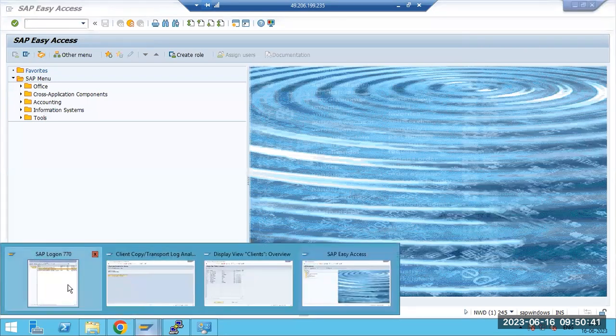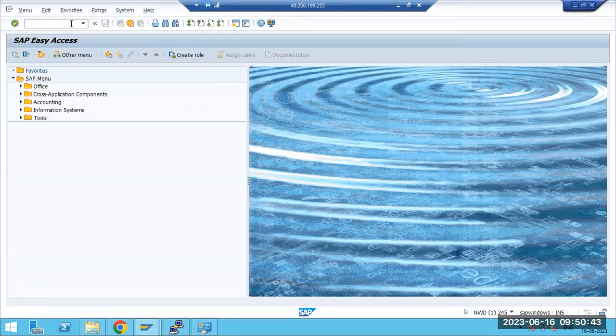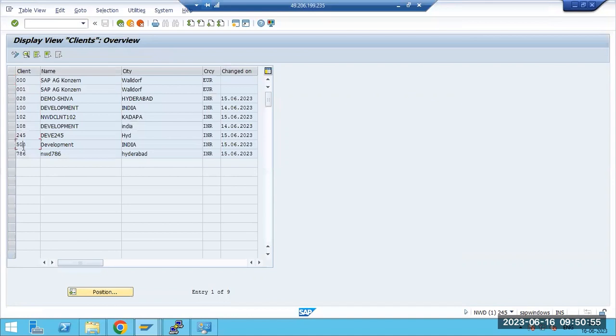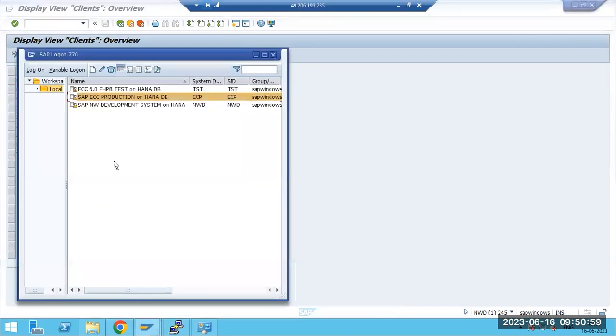Maybe you can test in the other client. We have the new clients, right? We have the other clients, not Sccl. If you have the other clients, we can test this scenario. While doing the client copy, maybe in SCC4, you can take any one of the 500 or 786 clients and do the client copy. While copying the data, when a few tables are copied, not all, just click on the cancel button and see whether the users are coming or not. Then you will get the idea.